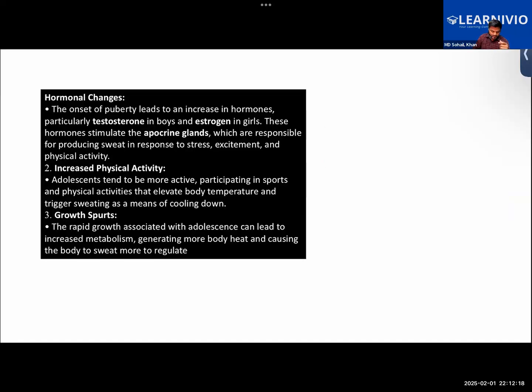Like, we have testosterone, which increases during puberty, and this testosterone stimulates the sweat glands to produce more sweat. Getting it now? One of the main reasons is the stimulation of the sweat glands by testosterone. So there are various reasons for this. Getting it?